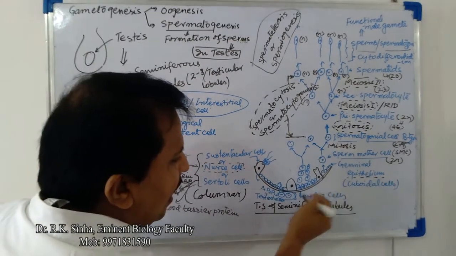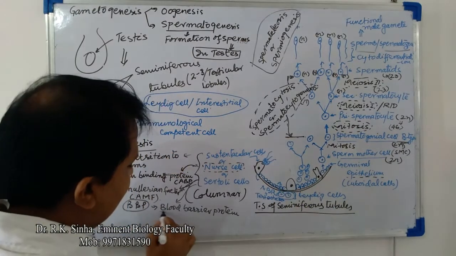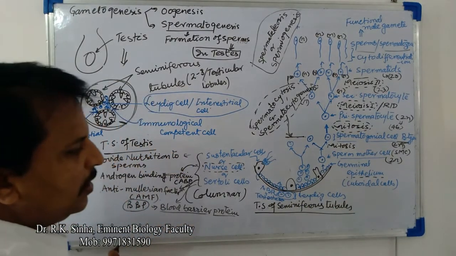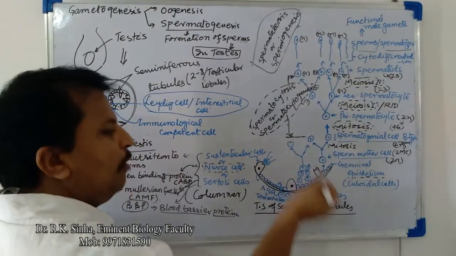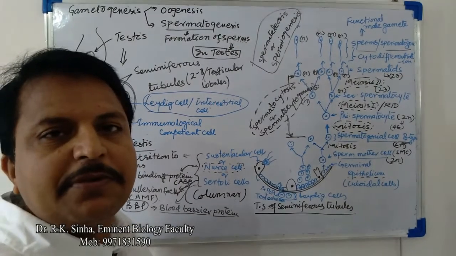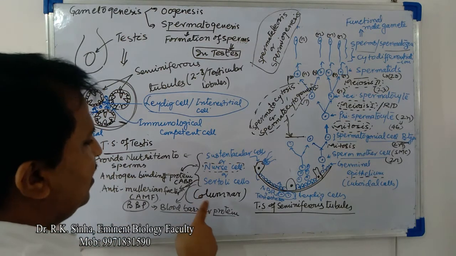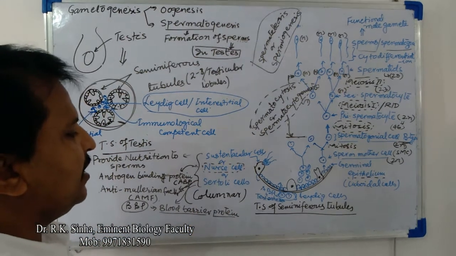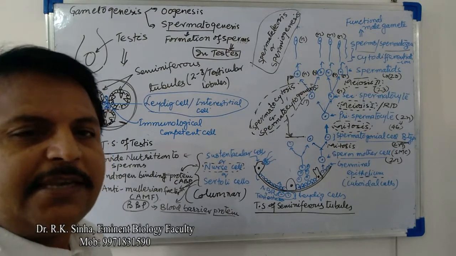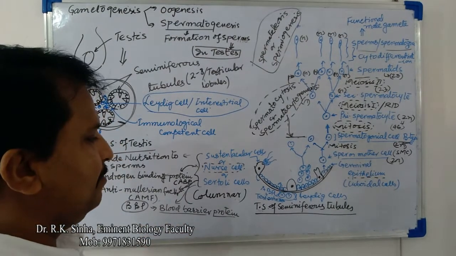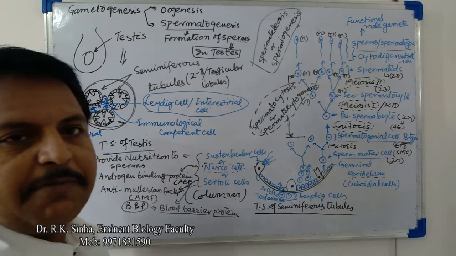There will be one layer, and that layer will be blood barrier protein that will prevent the entry of blood into these seminiferous tubules. So these are the chemicals secreted from the Sertoli cells or sustentacular cells that have a special function here in the seminiferous tubules.